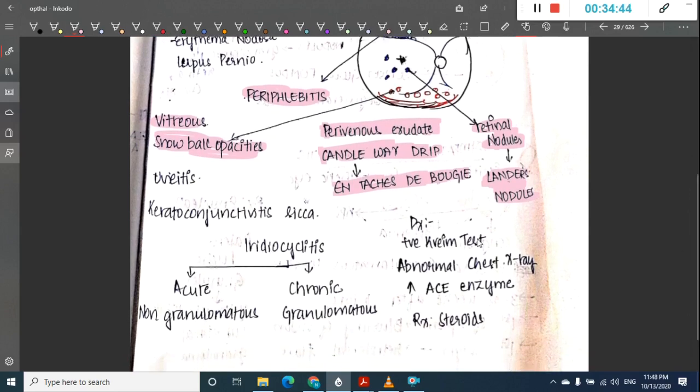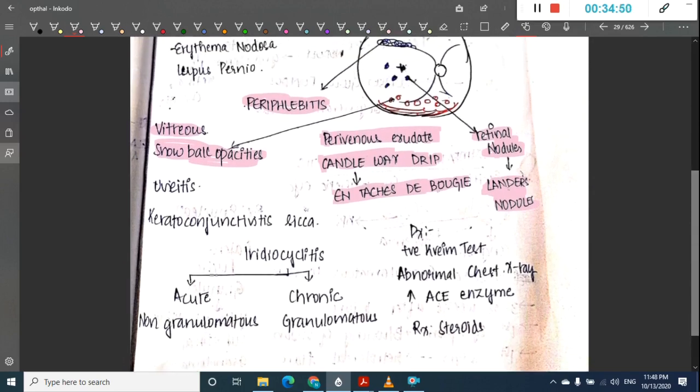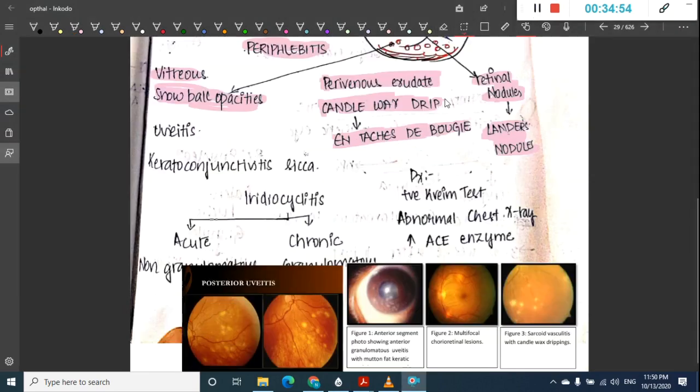So here we have positive Queen's test, abnormal chest x-ray, increased angiotensin converting enzyme, and steroids are used. I will show you the pictures now. So here there is panuveitis. You see anterior uveitis with granulomatous uveitis, with mutton fat keratic precipitates.